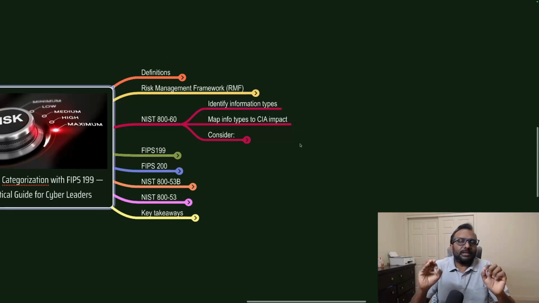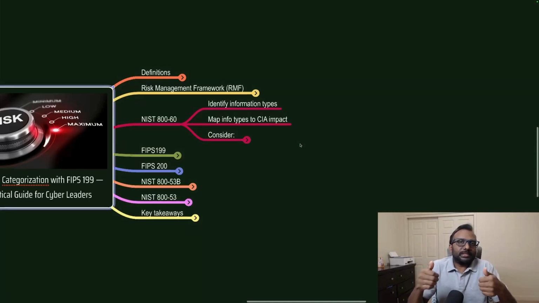In very simple terms, NIST 860 talks about information types, whether it is human resource data, management related, administrative related, market related, or any other data. What are the information types? When we identify the information type, we will map it with the system. What information system is going to process this information?